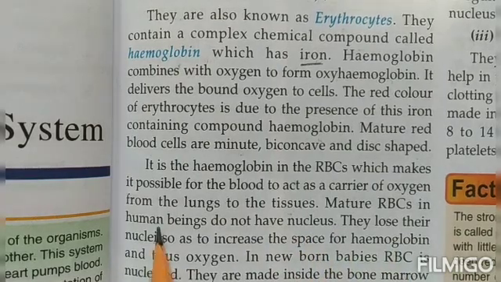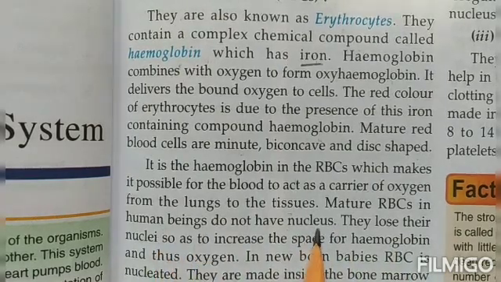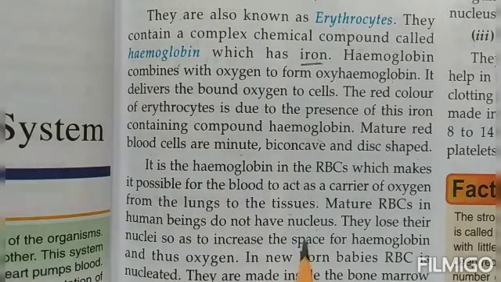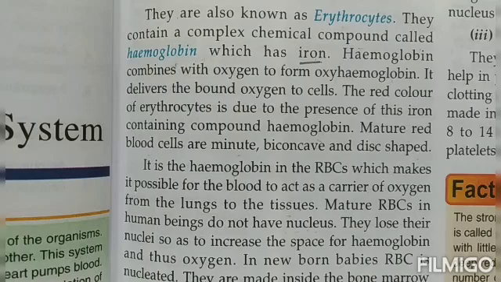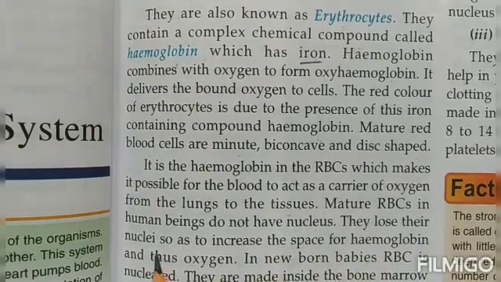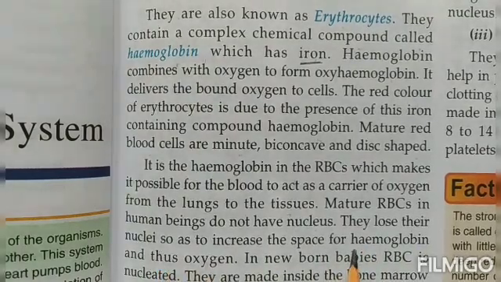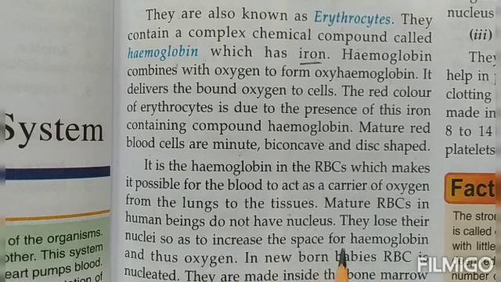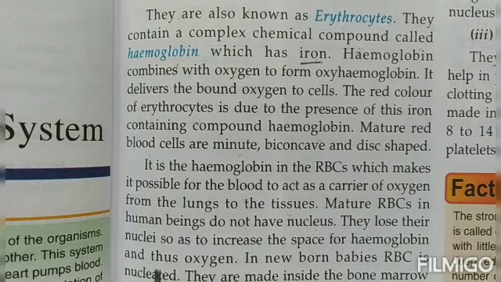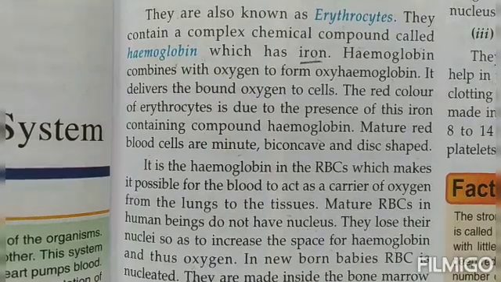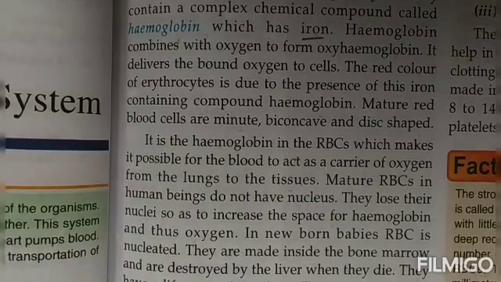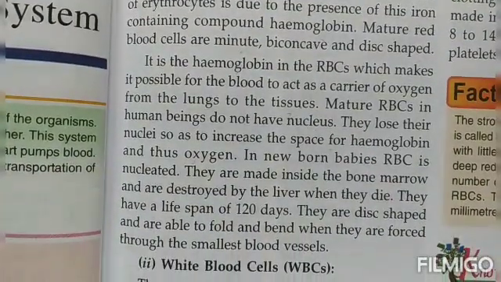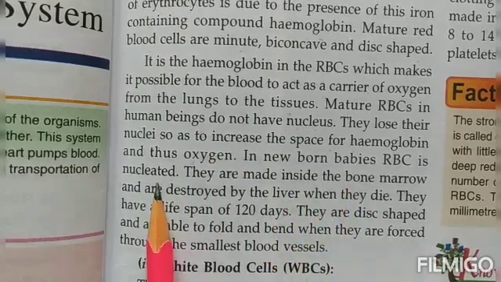Mature RBCs in human beings don't have a nucleus. Nucleus is like the brain of the cell, so it is not present. They lose their nucleus so as to increase the space for the hemoglobin. And why don't they have this nucleus, children? So that they can have more hemoglobin and thus carry a lot more oxygen. In newborn babies, the RBCs are nucleated.